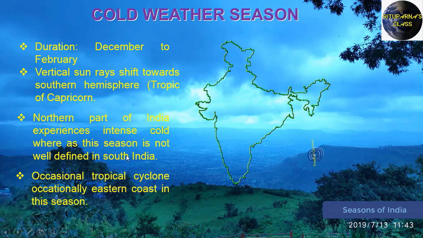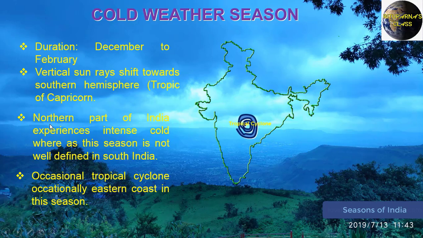So what is happening here? As the Tropic of Capricorn will get the direct sunlight, again the southern portion of India will be warmer, and the adjoining water body will also be warmer. So there will be the development of low pressure condition in the adjoining water body, especially in the Bay of Bengal, right? So what will happen? Due to the development of the cyclonic condition, again the eastern coastal plain and a few portions of the central part will be affected by the cyclonic rainfall.